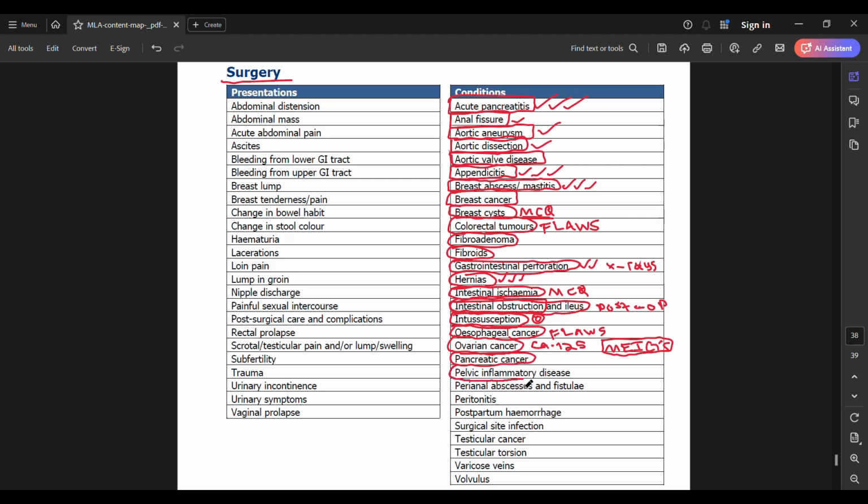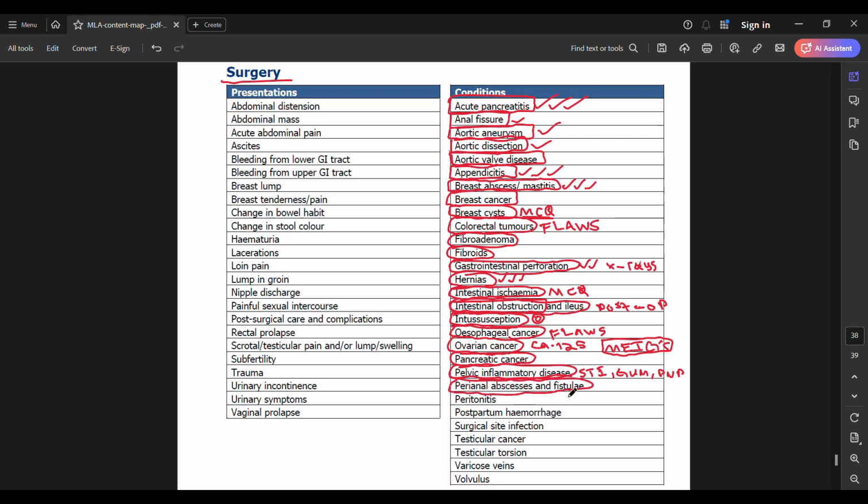Next, you have pelvic inflammatory disease. STI, partner notification program, gum clinic, right? Do this well. Pelvic inflammatory disease does show up. It may show up as a patient who has infertility or maybe has pelvic pain. This does show up in your OSCE stations, and in the case of your MCQs, know which organisms cause pelvic inflammatory disease as well.